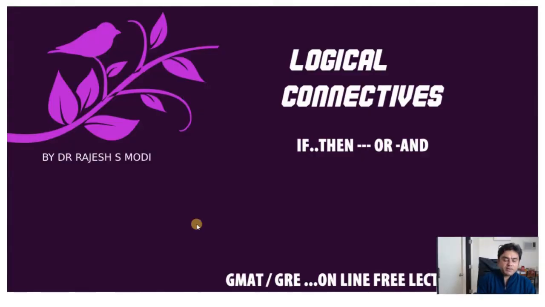Welcome friends, we are going to discuss today the logical connectives. In logical connectives there are different varieties of sentences given and there is a connector in between. For example, I am dancing and I am reading. Now these are two simple statements, but when I say I am dancing or I am reading, what connective did I use? I used the connective or.